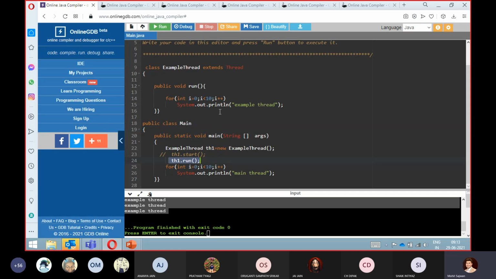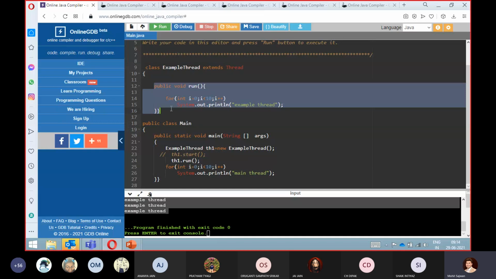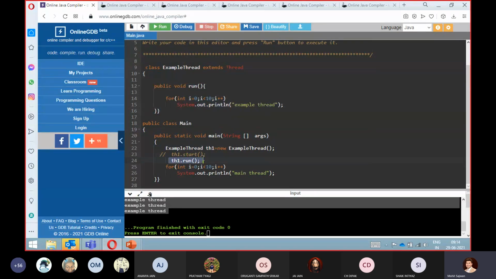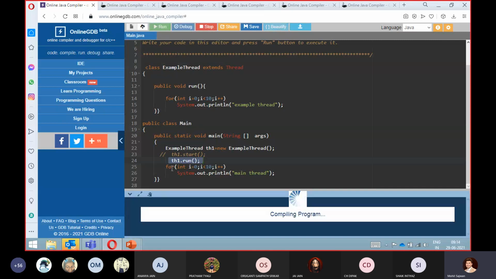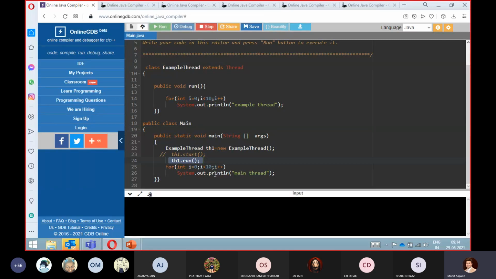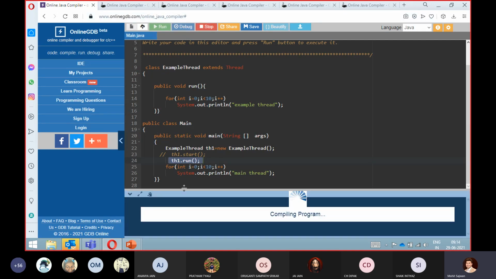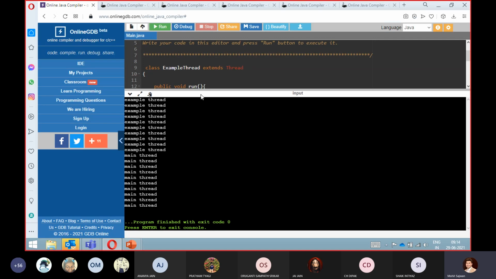Remember, now we are not using the concept of multi-threading. Here we are directly just calling this method, like in your current scenario, the way you are performing. So here we are using sequential programming: first it will execute th1.run and then it will execute this statement, right? You can see first it will execute the example thread and then you will get main thread. So every time you execute this code, you will get the same output.